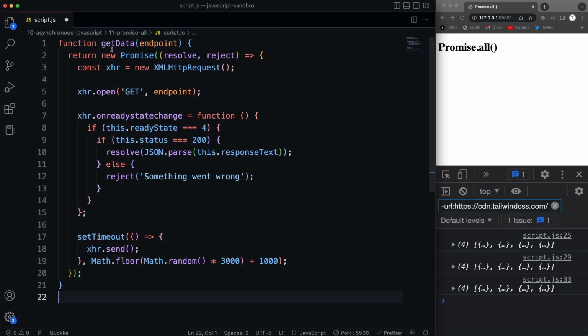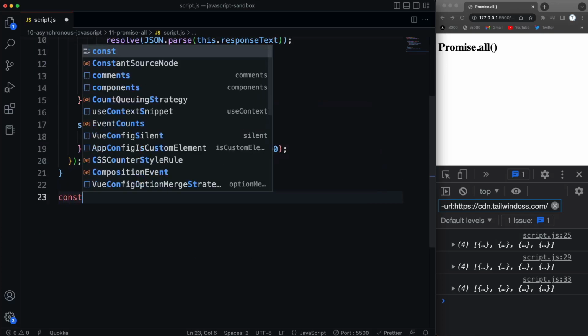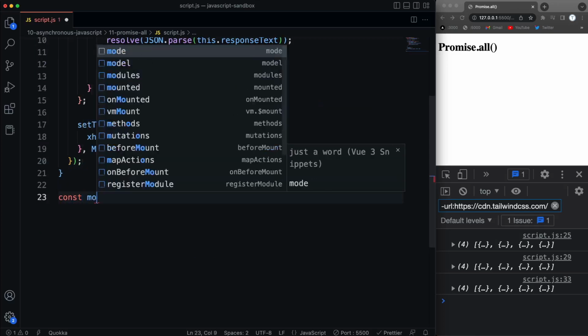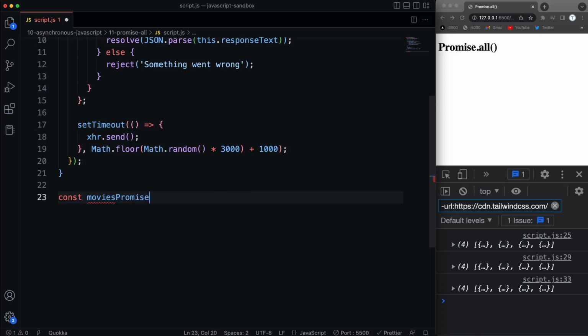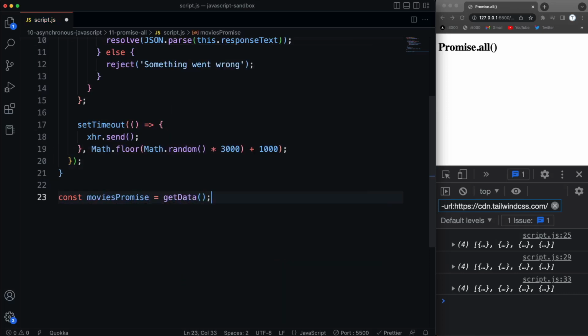So I want to put the promise that's returned from this into a variable for the movies, the actors, and the directors. Let's say const moviesPromise and set that to getData, and then pass in our endpoint, which is ./movies.json.